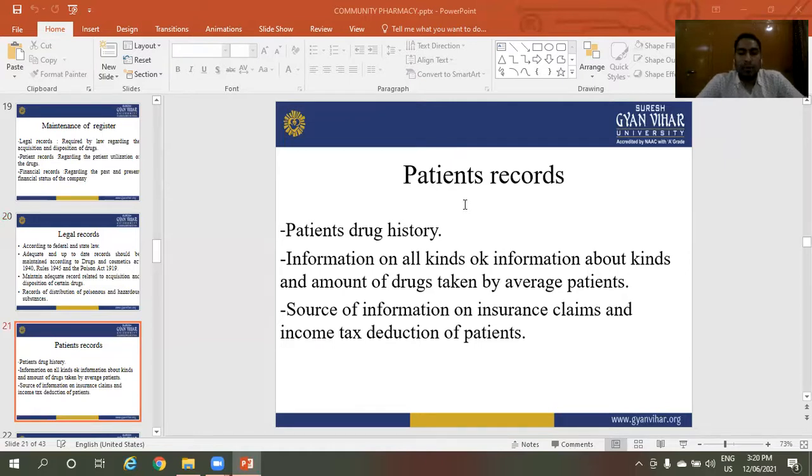Next one is patient records. Patient drug history: information on all kinds of drugs, the kind and amount of drug taken by patients. Next, the source of information on insurance claims and income tax deductions of patients is recorded in the patient records.